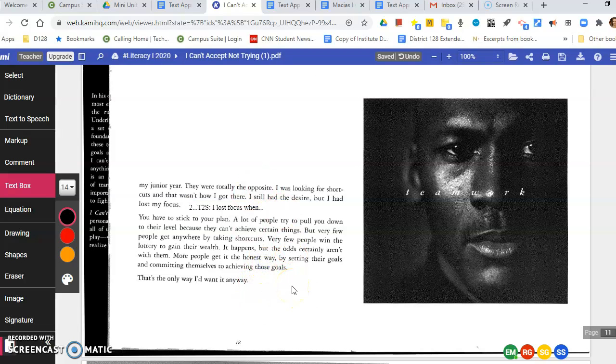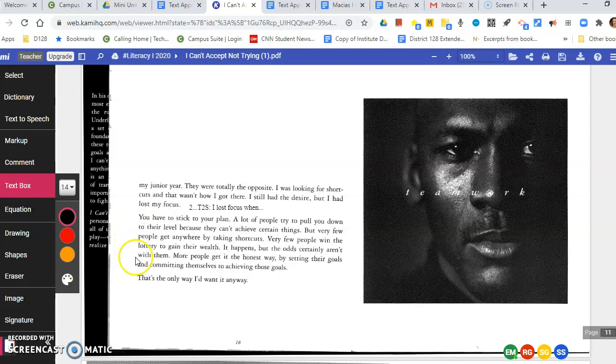Great. All right, let's finish up chapter 3 here. "You have to stick to your plan. A lot of people try to pull you down to their level because they can't achieve certain things. But very few people get anywhere by taking shortcuts. Very few people win the lottery to gain their wealth. It happens, but the odds certainly aren't with them. Many people get it the honest way by setting their goals and committing themselves to achieving those goals. That's the only way I'd want it anyway."